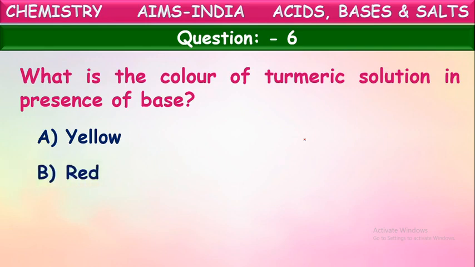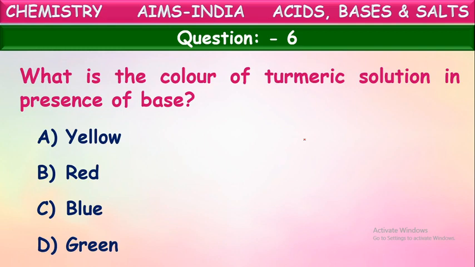Is it yellow, red, blue, or green? What is the color of turmeric solution actually? Yes, if you take turmeric solution, it will be yellow. We know turmeric powder is yellow powder. When you dissolve this into water, it forms a yellow colored liquid. That we say turmeric solution.